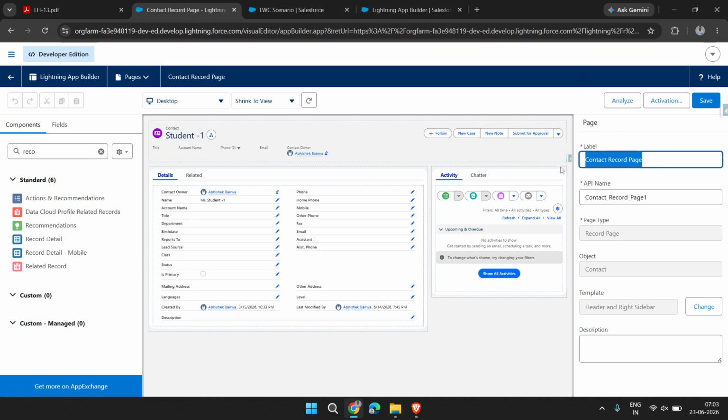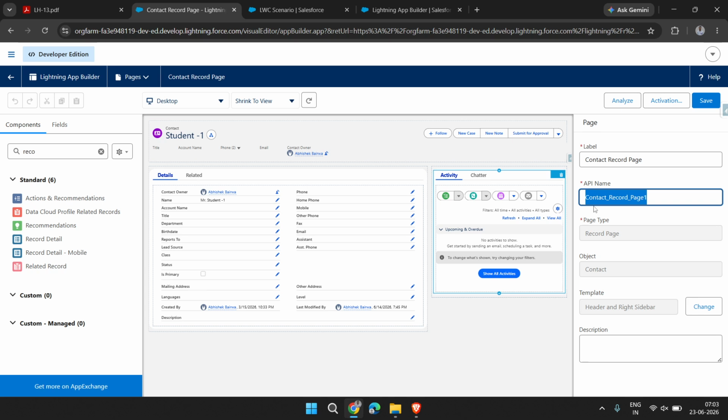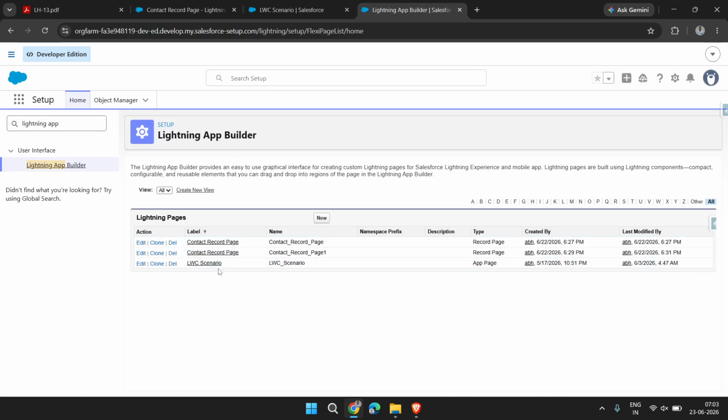Here you are able to see the names of the pages. I have created this one, I think.